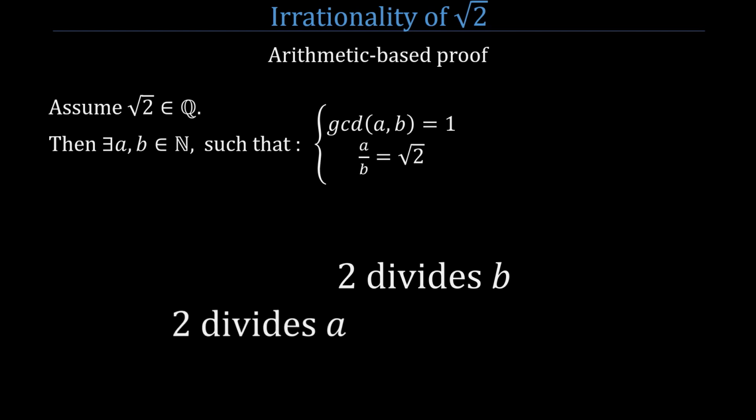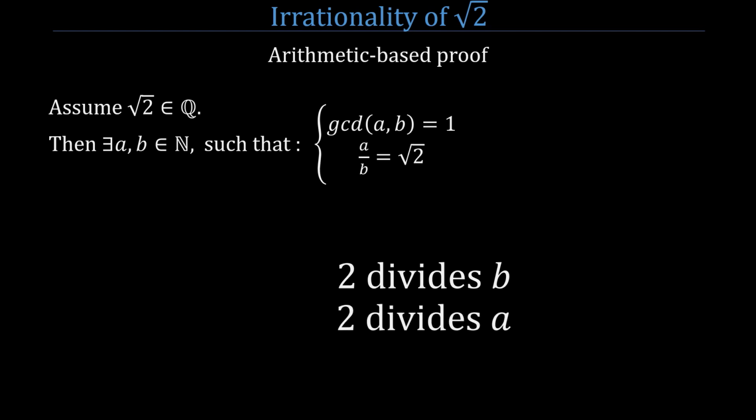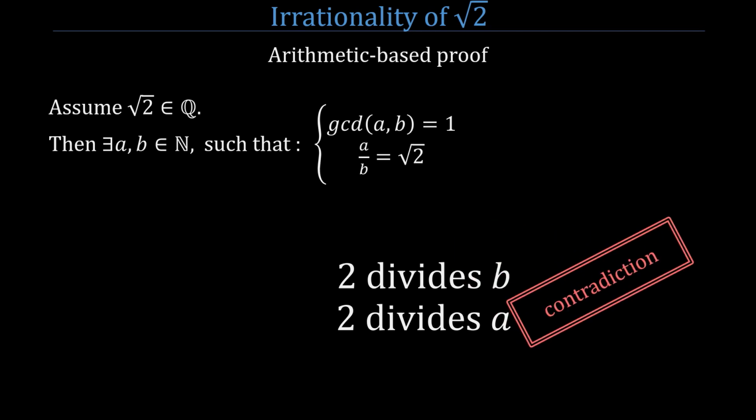Since the greatest common divisor of a and b is 1, 2 divides a and 2 divides b is a contradiction, because it would mean that a and b have a common divisor that is greater than 1. It's impossible. Something is wrong. And that something is the starting hypothesis, which is the square root of 2 is rational. That was the first proof that uses certain concepts of arithmetic.